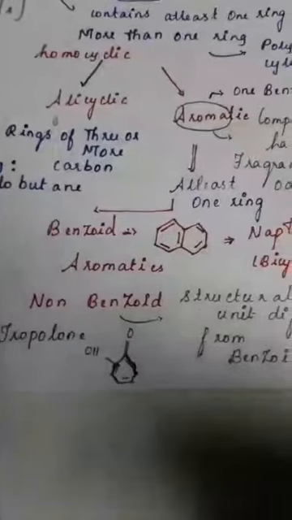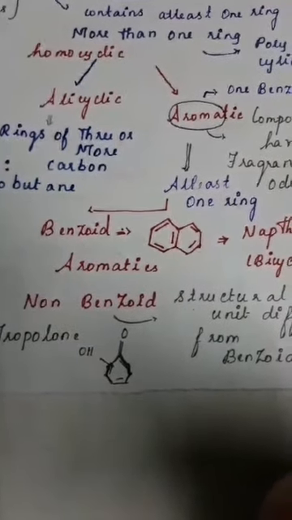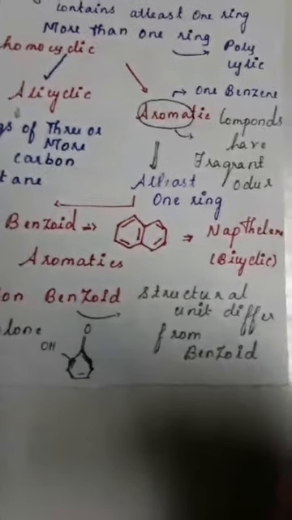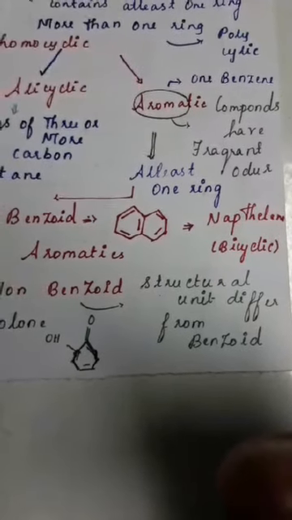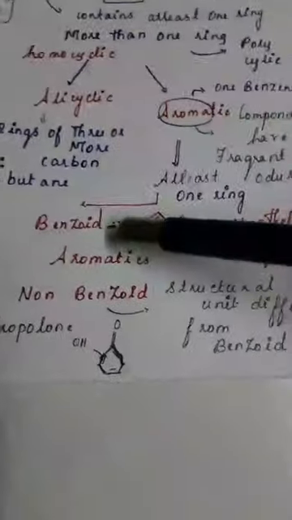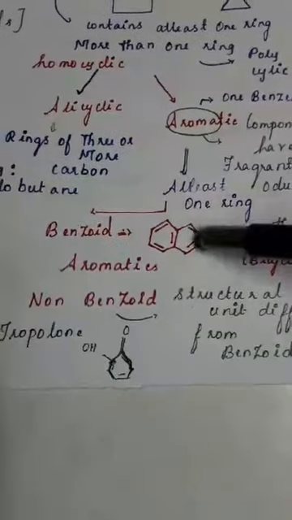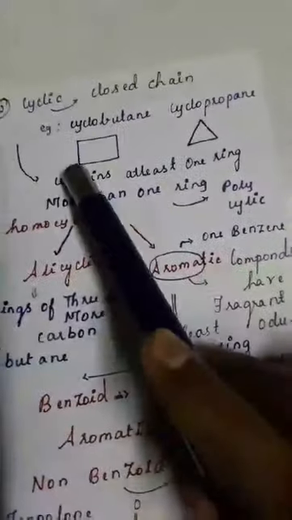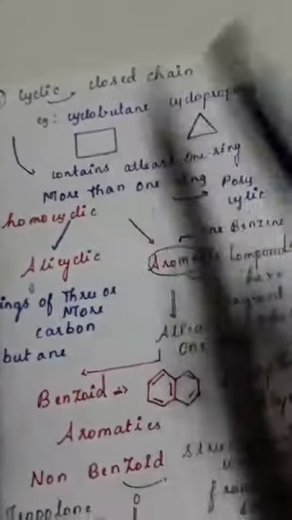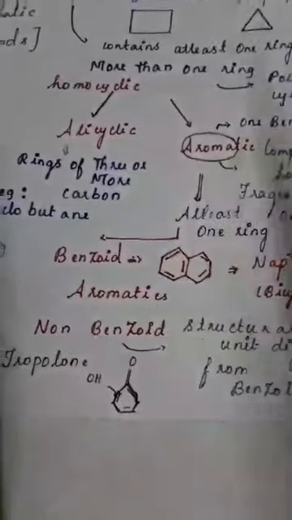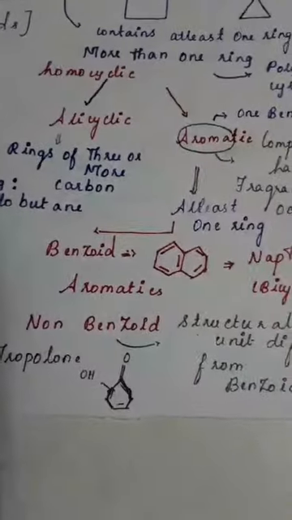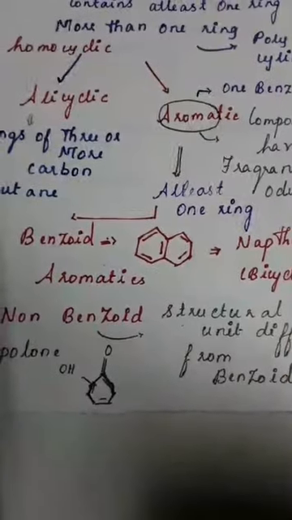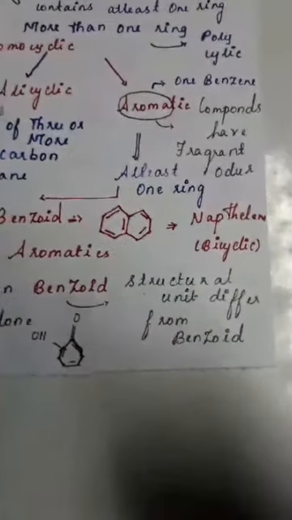These aromatic compounds are divided into two: benzoid aromatics and non-benzoid aromatics, where benzoid includes, for example, naphthalene. See, one benzene plus another benzene. They should have double bonds in benzene. But in alicyclic, there should be no such bond, only single bonds. But in aromatic, definitely we need double bonds or triple bonds. So they are called aromatic.